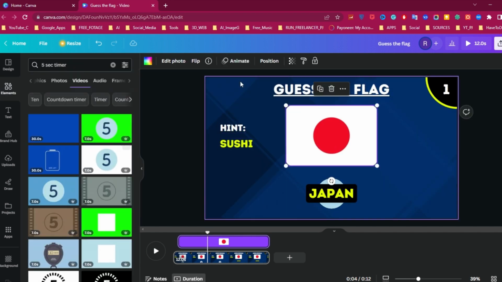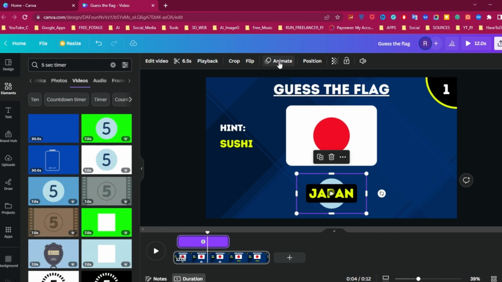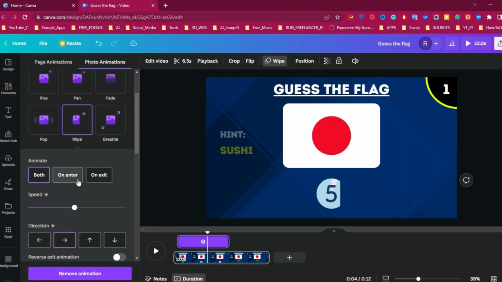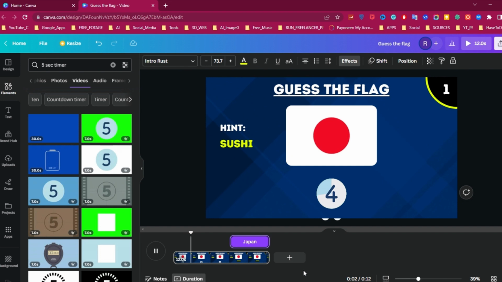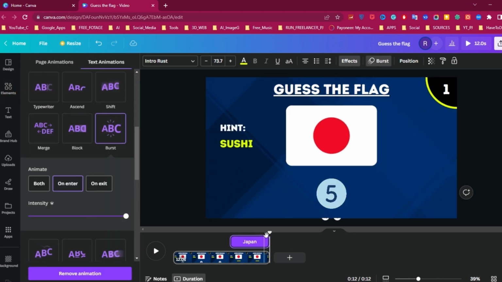Do the same process for flag, timer, and country text. Now let's see the result. That's good, but I want to adjust the text animation time. The next step is to add some sound effects.